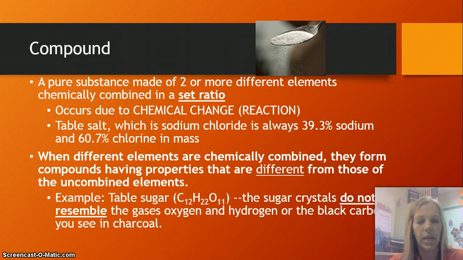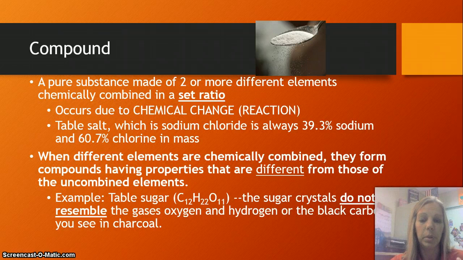Another example I like to think about is table sugar. This is because it's important to understand that when atoms are combined, the physical properties that we most commonly think about for those types of elements may not show. For example, table sugar is C12H22O11. However, when you combine those, those three elements don't necessarily represent like they would if they were separate.